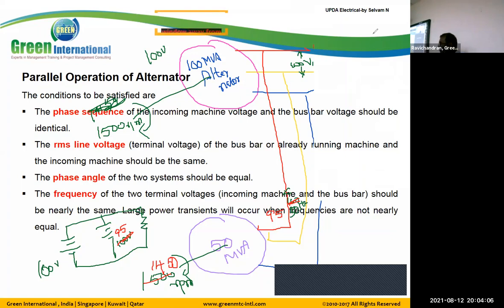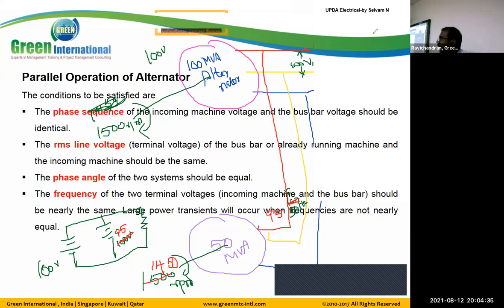Our current must flow from the source to the load, but due to the mismatch, current also flows between the two sources. Due to the circulating current, our system will fail. To avoid that, we need to maintain the voltage.